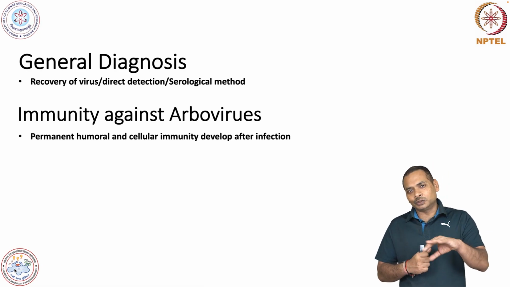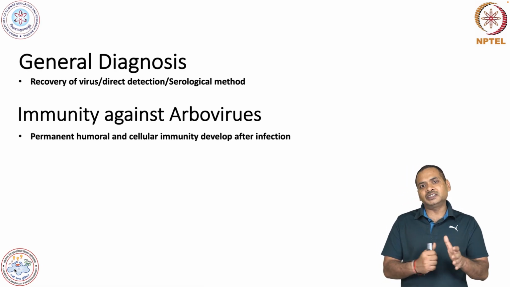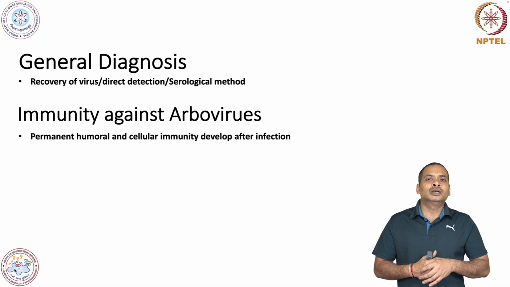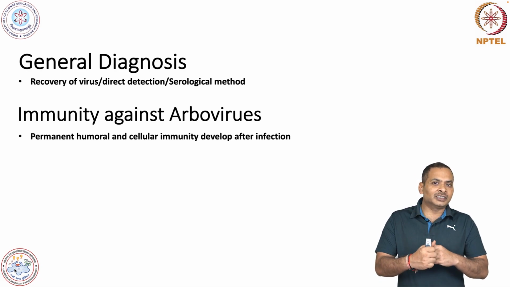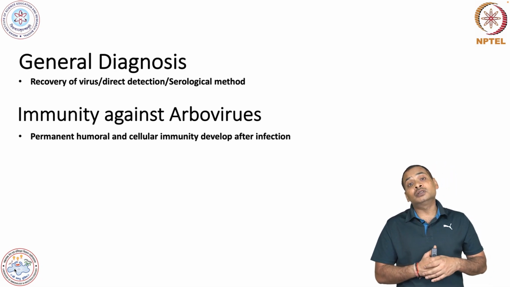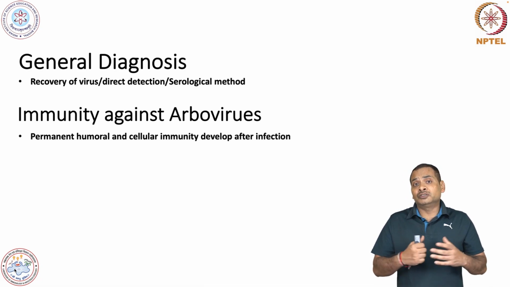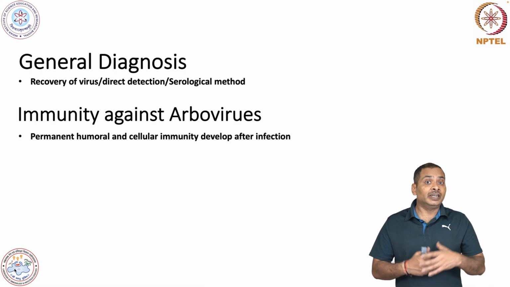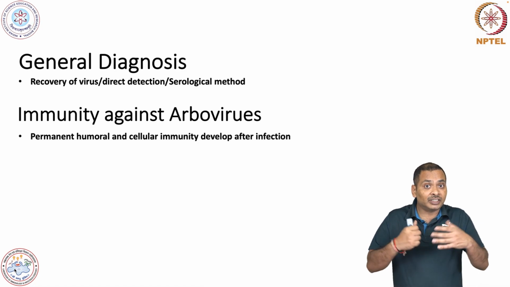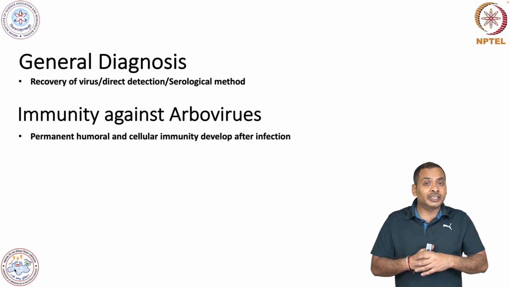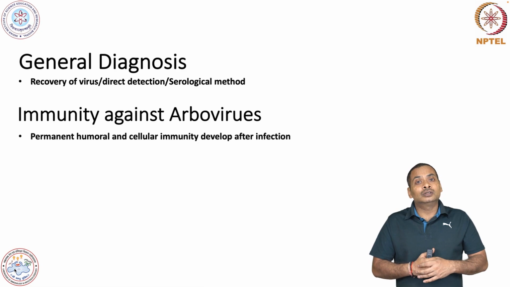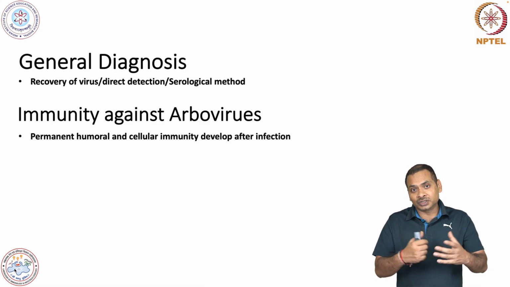These viruses keep on mutating and there are very little antigenic differences. Sometimes that is beneficial to the virus, and one phenomenon which we call antibody dependent enhancement could take place, and that results in more fatality, more severity.